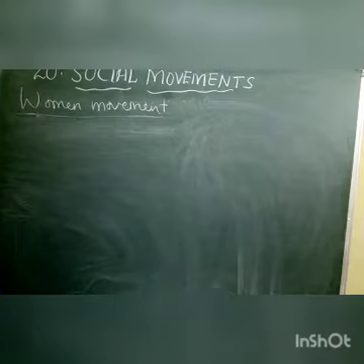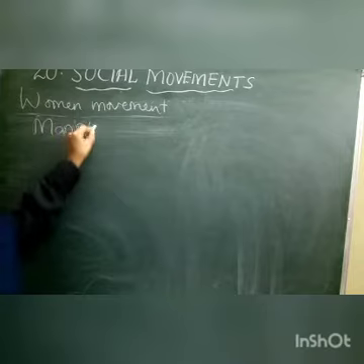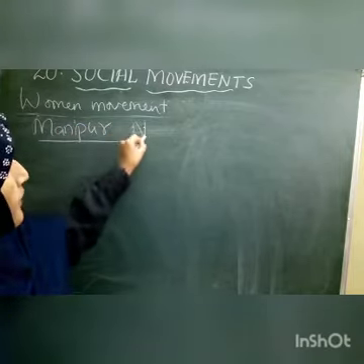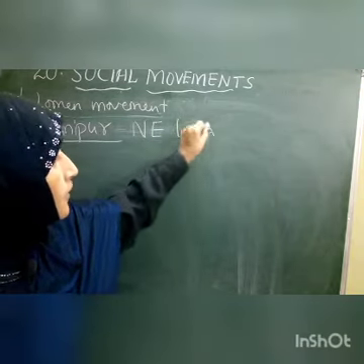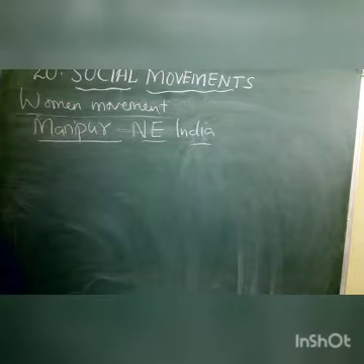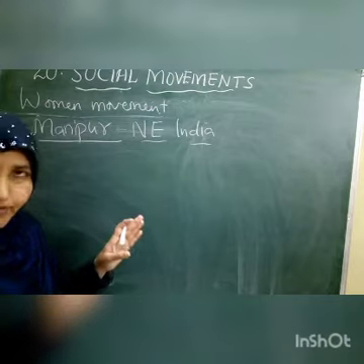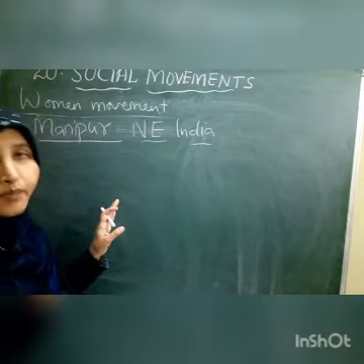Now, the next movement, children, is the women of Manipur. We are going to discuss now the struggle of Manipur, children. Okay, where is Manipur? Manipur is in the northeastern part of India, a northeastern state of India. Here we find that this was a movement of the women against the laws, against the armed forces. They imposed certain laws in Manipur.